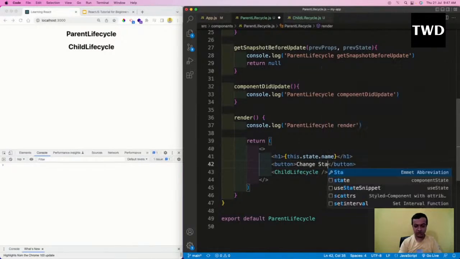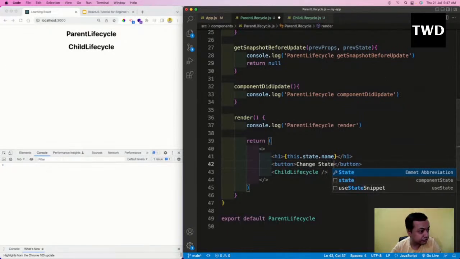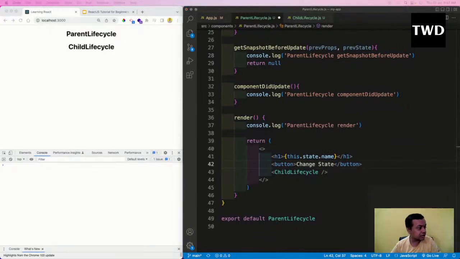change state. Okay, some people have come, so please confirm if my voice is clear and all. So if you are there, please do confirm if my voice is clear.